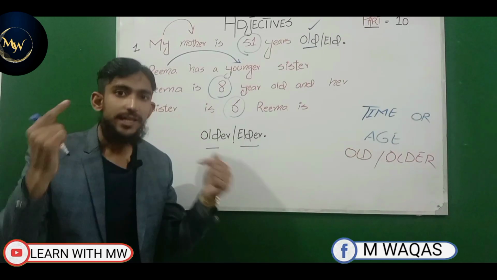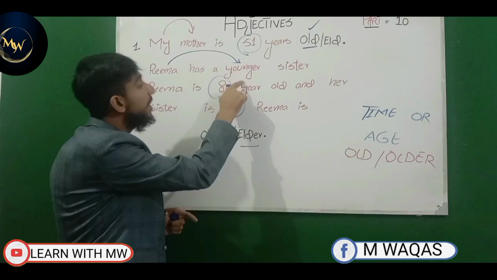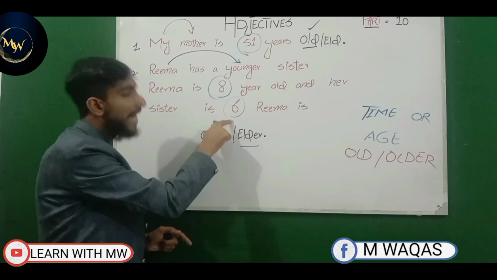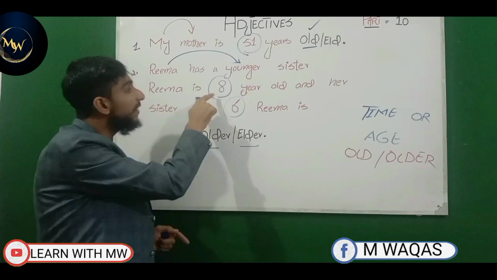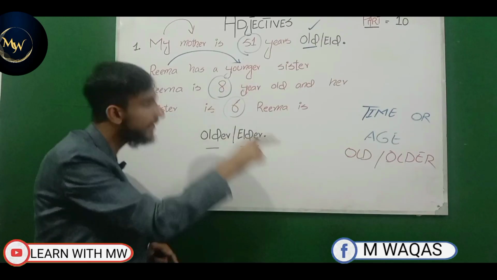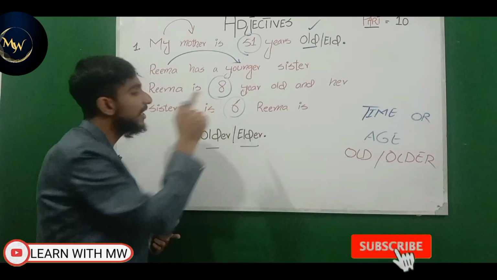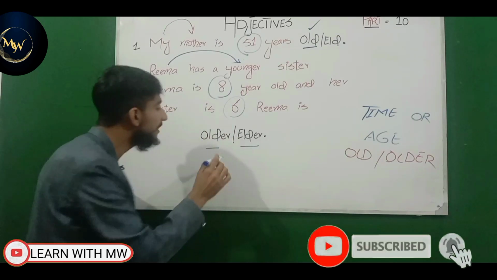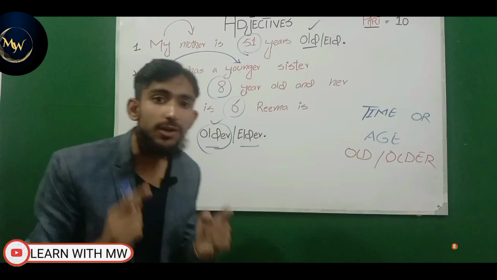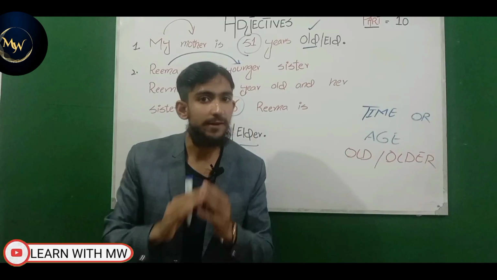As I mentioned, the advanced concept is that even if there is a blood relation in a sentence, but you are referring to the time or age, look at it, there is a blood relation in the sentence, but in this sentence we are referring to the age, so the correct answer will be older. So hope now you have learned this advanced concept of older and elder.